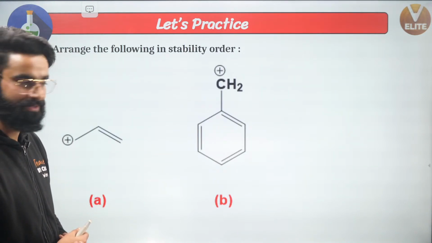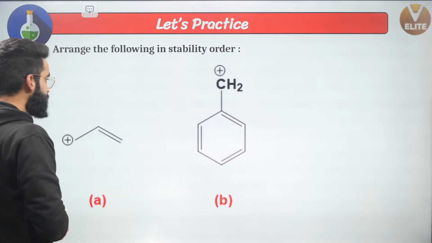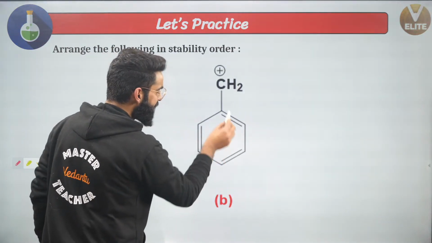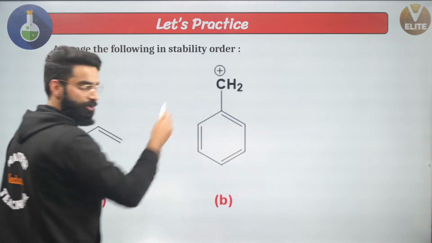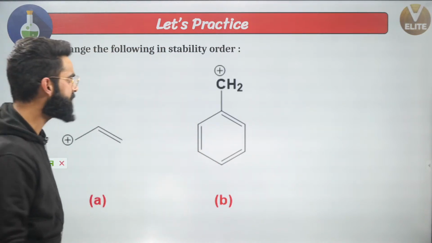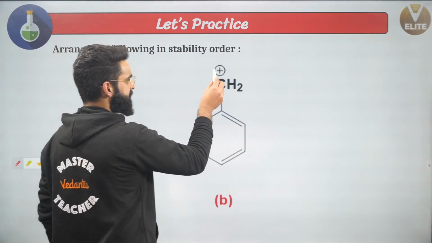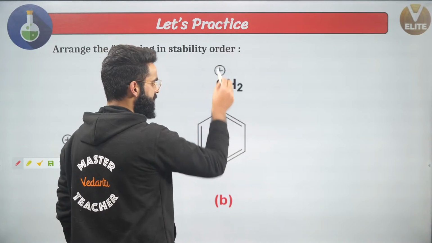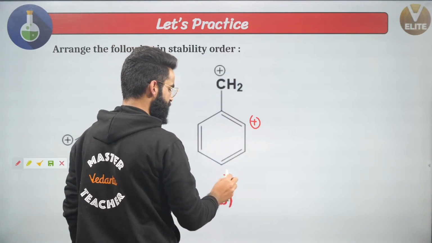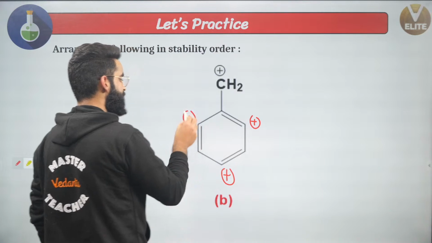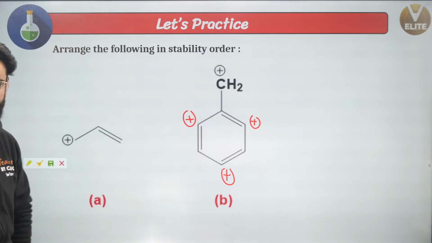Absolutely. Perfect. So what is going to happen? We have got pi, sigma, positive charge, correct? So conjugation, so resonance is going to happen, right? Due to resonance, positive charge is either going to be here, or here, or here, or here. Correct? Correct, due to the canonical forms.